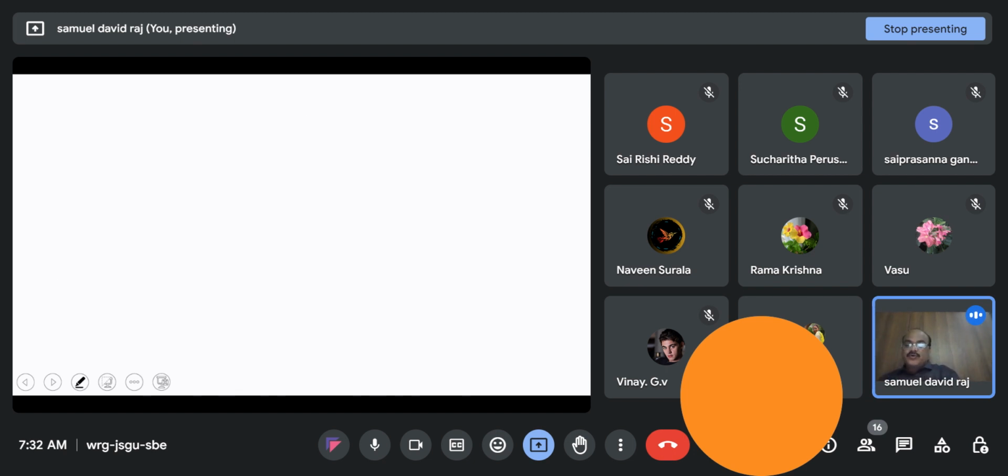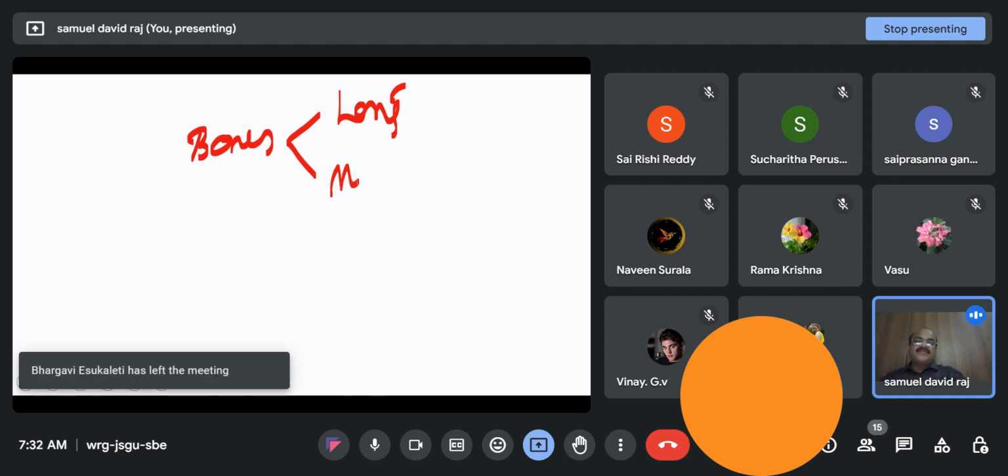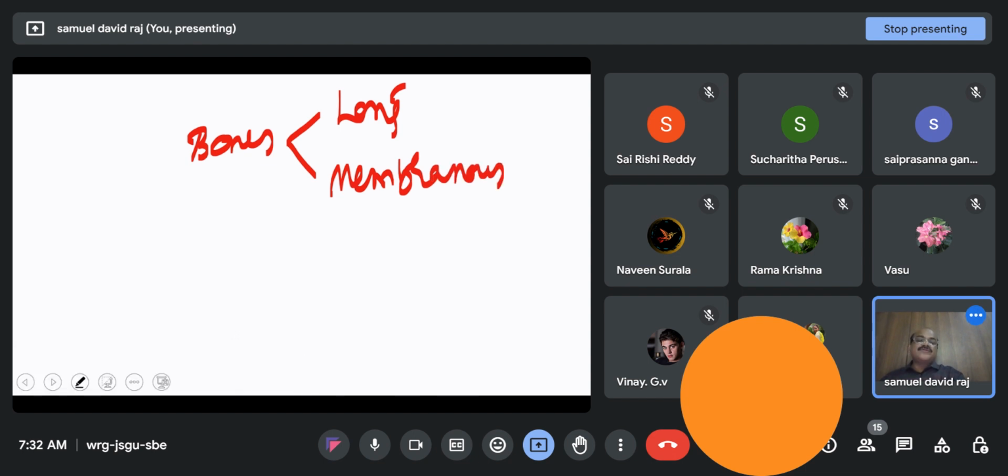Here, when you see bones, we can simply differentiate them into two types. One are called long bones, the other is called membranous bones. Long bones are also called cartilaginous bones. Where the long bones are present, they are present in our arms, legs, etc.